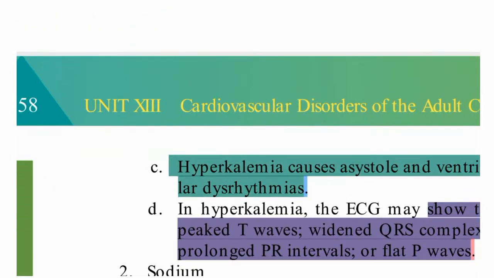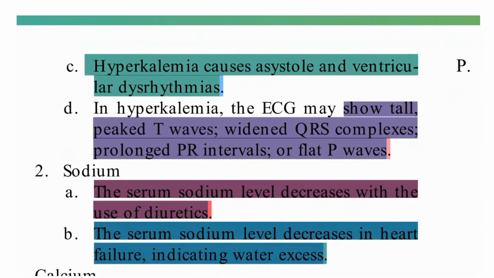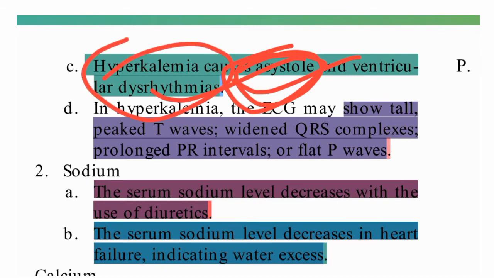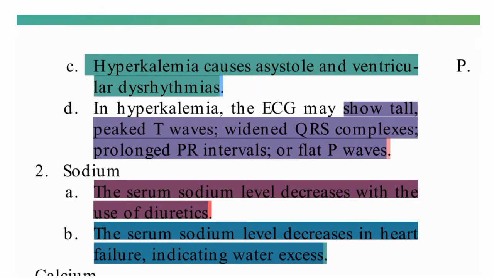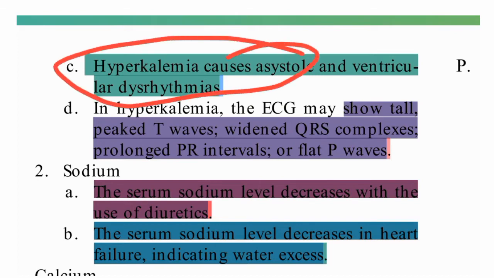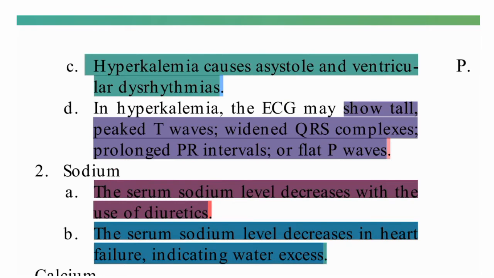Now coming to hyperkalemia. Hyperkalemia causes asystole and ventricular dysarrhythmias. Remember, this is a very important point: hyperkalemia will lead to asystole. These all are questions only. Whatever we are discussing, each line, each word is a question. A question may come like, what will cause asystole? Hypokalemia, hyperkalemia, hypocalcemia, like this they might ask. Hyperkalemia causes asystole and ventricular dysarrhythmias.